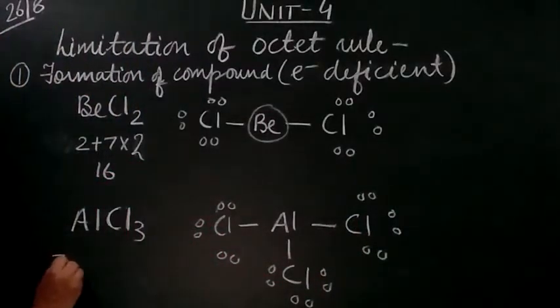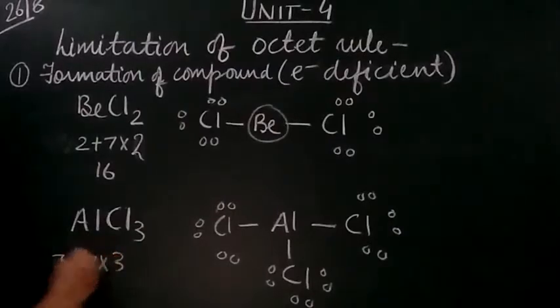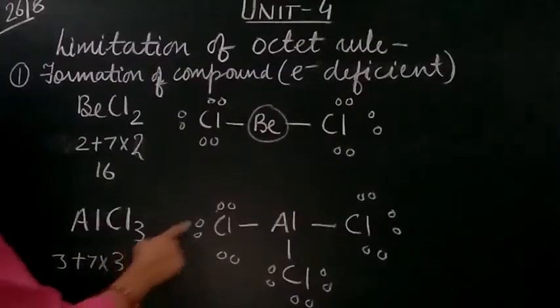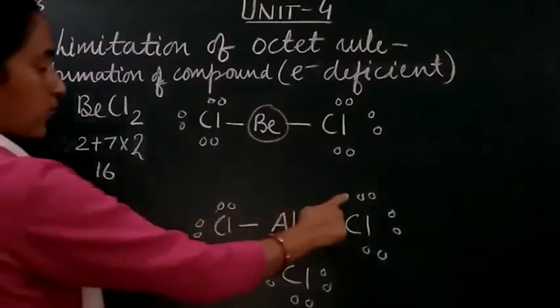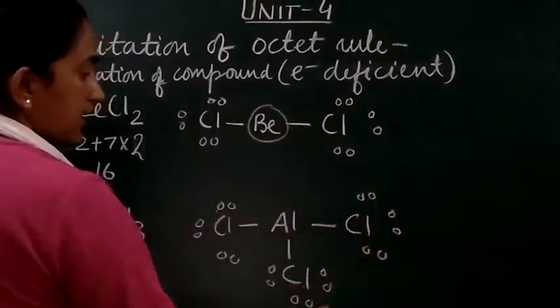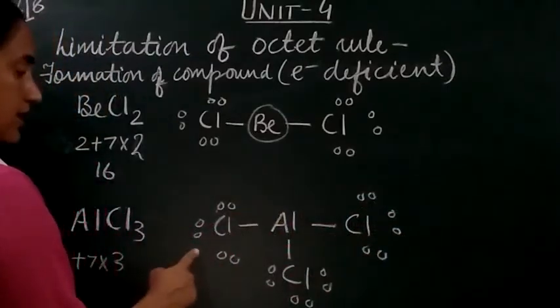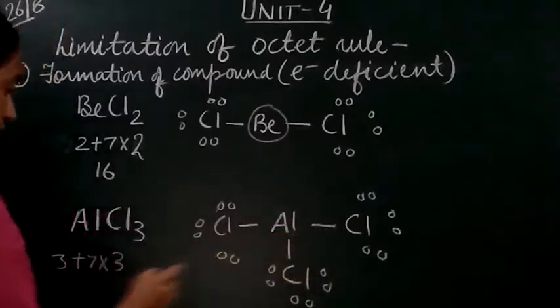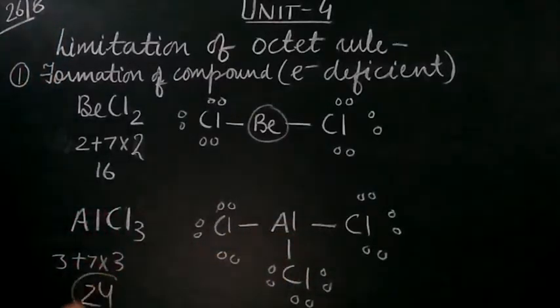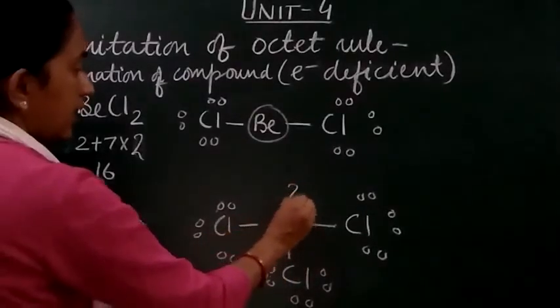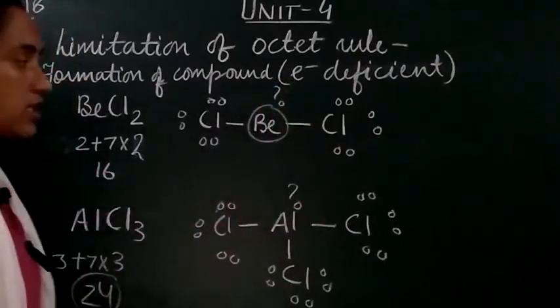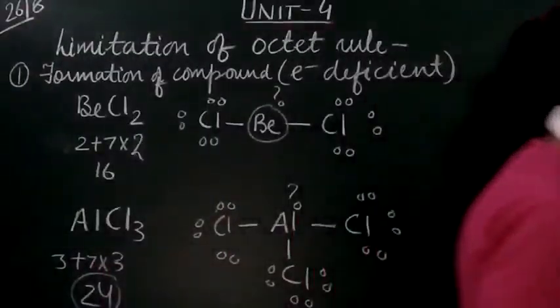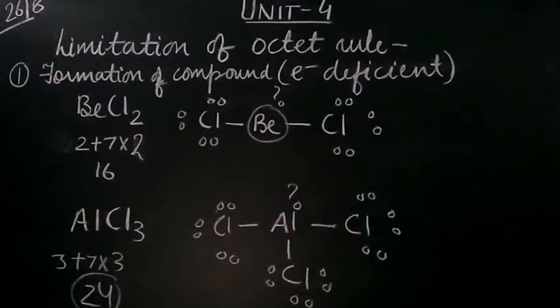We have 3 for the aluminum, and 7 into 3 is 21. So 21 plus 3 is 24. We will have 24 electrons, and you can see that the aluminum octet is not completed. So it is violating the octet rule.